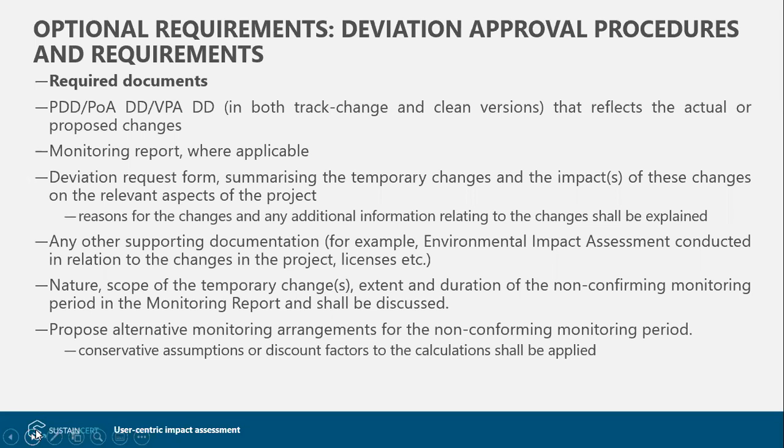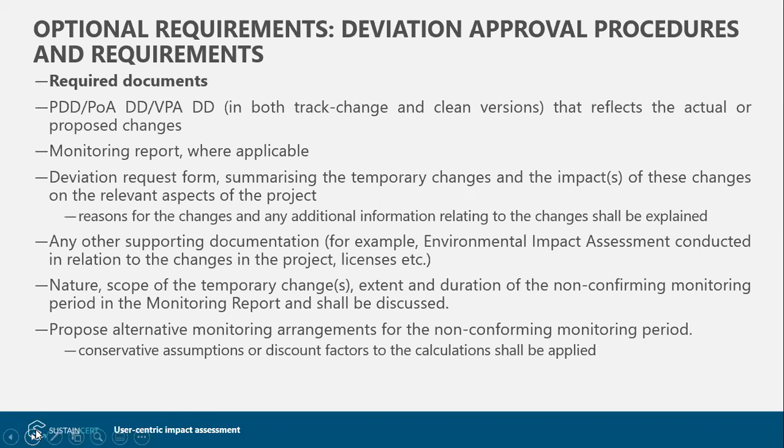Any supporting documents like EIA, or any changes to licenses of the project, etc., should all be submitted together with the deviation request. In addition to these documents, it will be great if a discussion on the nature and the scope of temporary changes and the duration of the non-conforming monitoring period is also included in these documents.